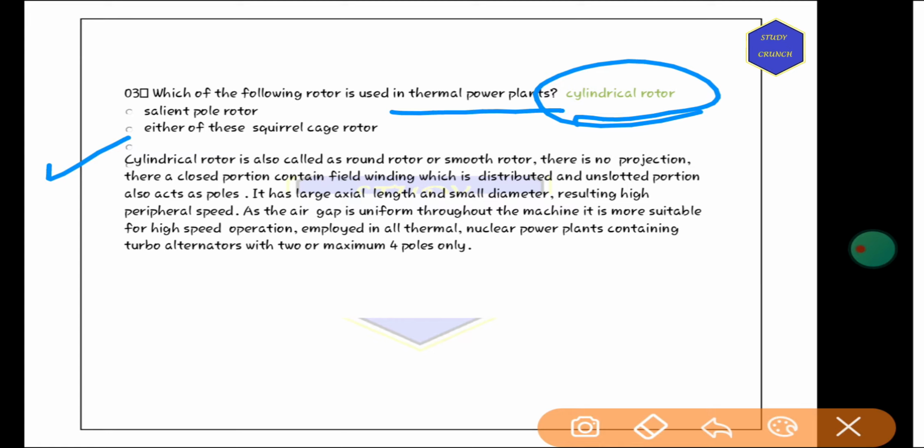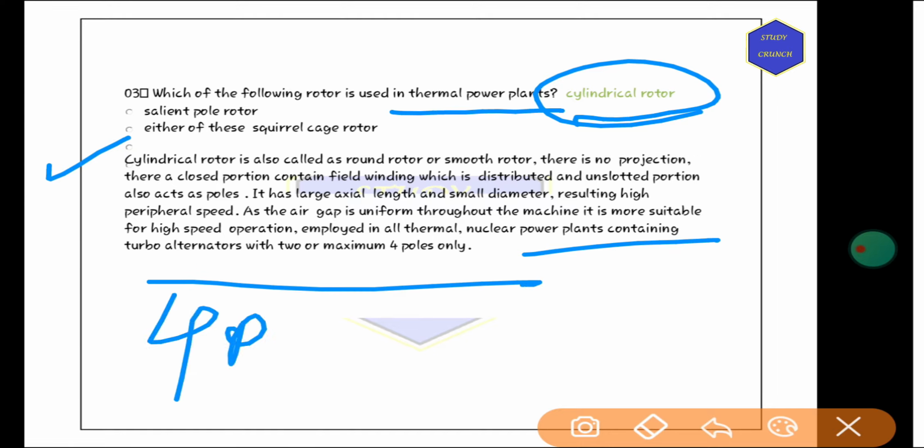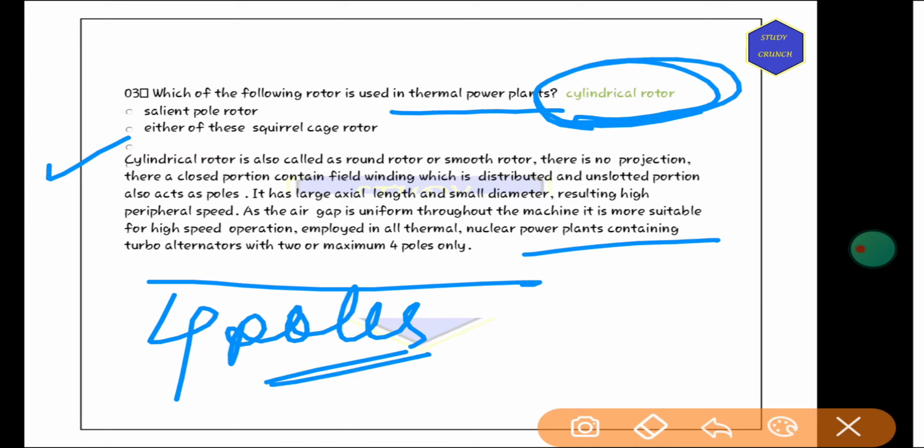It has a large axial length and small diameter, resulting in high peripheral speed. As the air gap is uniform throughout the machine, it is more suitable for high speed operations. That's why it is employed in all the thermal nuclear power plants containing turbo alternators with two or a maximum of four poles. So mainly cylindrical rotor is used in thermal power plants.